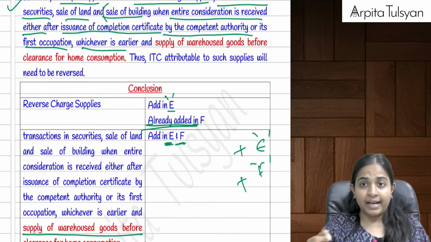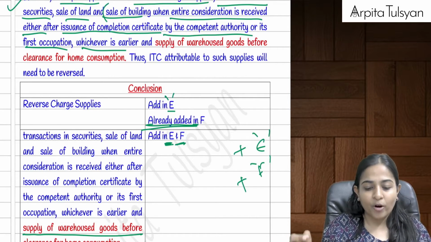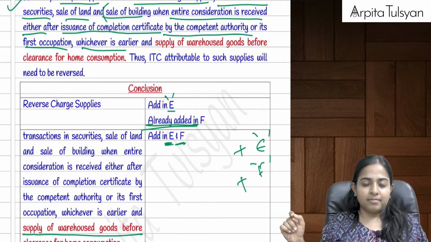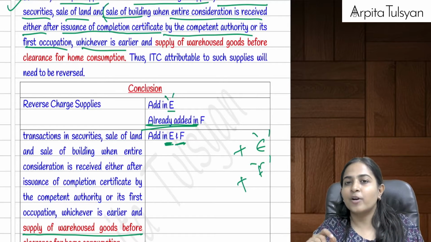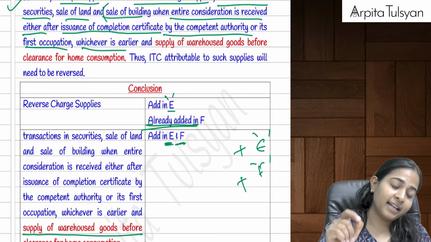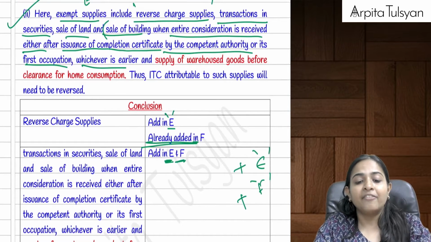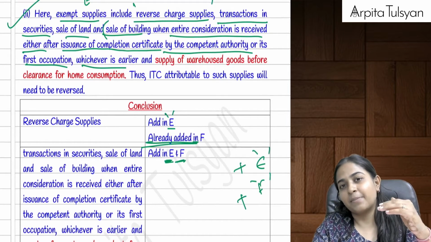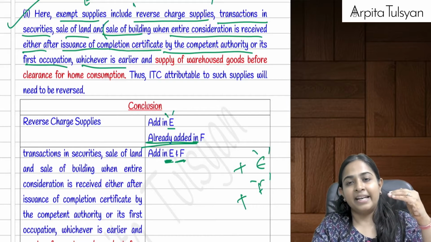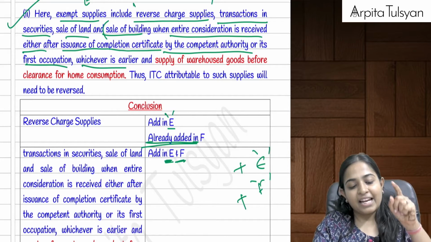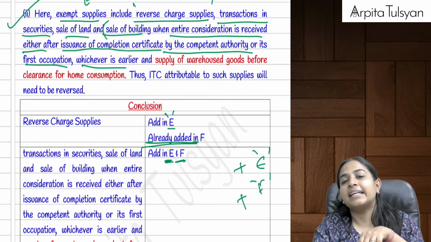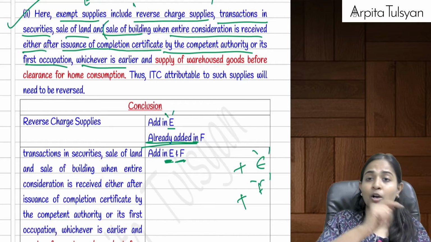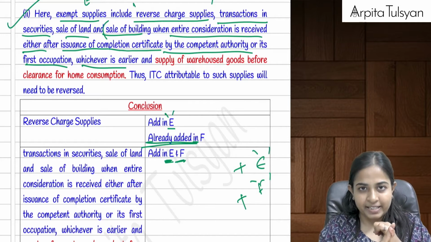Why, ma'am? Because on reverse charge mechanism, the supplier is not required to pay tax on it. So they are telling you that please treat it as exempt supply. Can you tell me, is this adverse or is this favorable? This is adverse. Why? If reverse charge supplies get included in this exempt supply, then my proportion of exempt supply will increase. And if my proportion of exempt supply increases, then more amount of credit is going to be reversed. Yes.